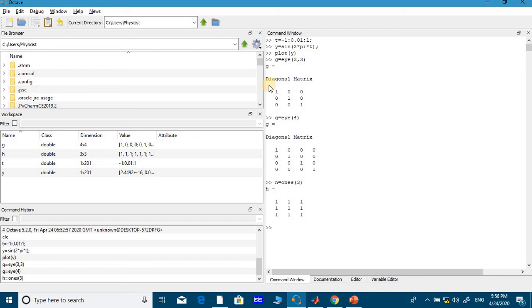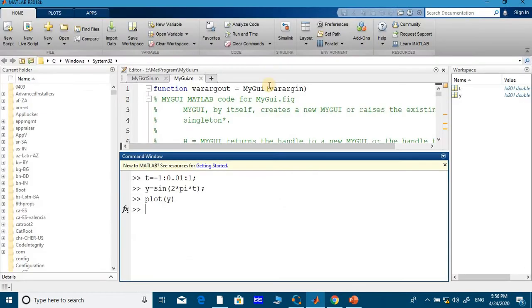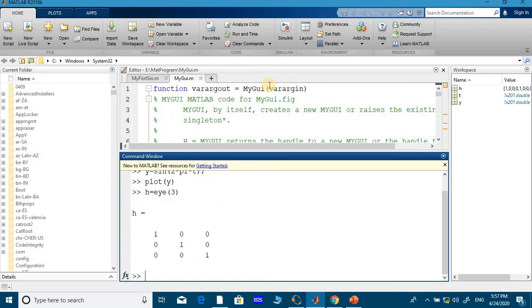The same thing I will try in MATLAB, whether it is working or not. Let's check it. Come to your MATLAB and do one thing. First take some variable h equal to eye of 3, a 3 by 3 identity matrix. You just click enter. You get a 3 by 3 diagonal matrix.